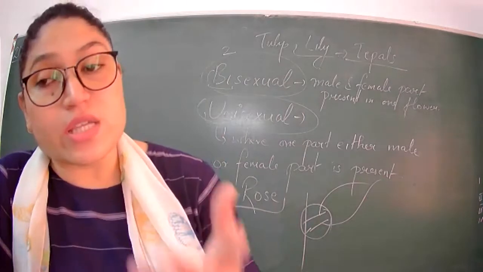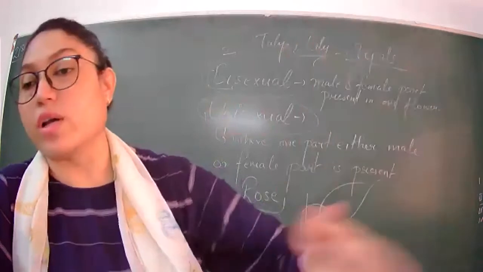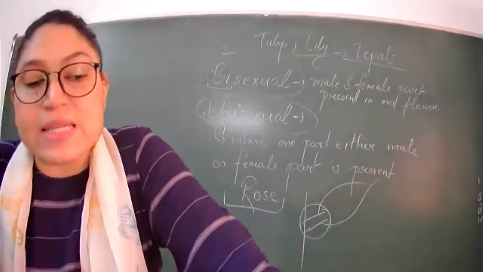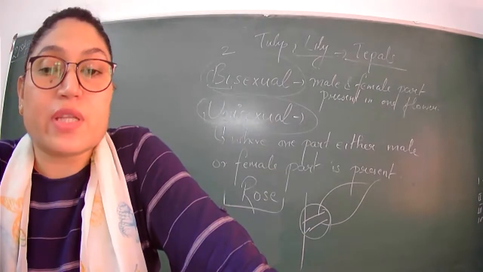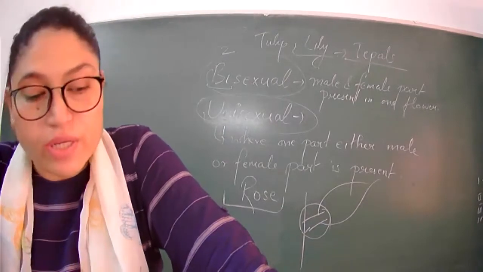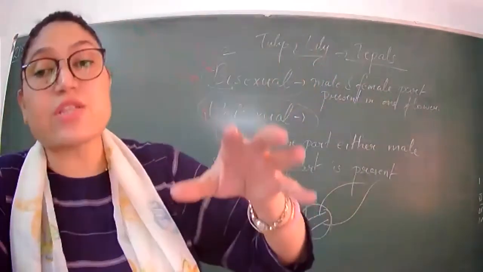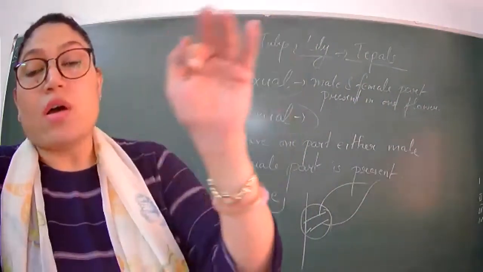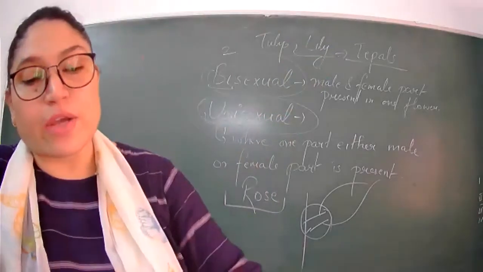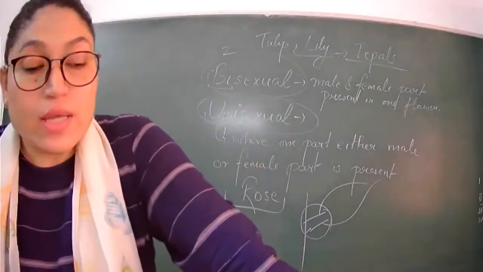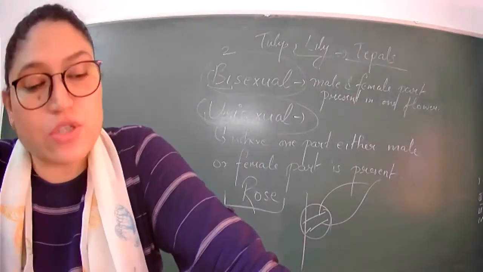Photosynthesis is the process by which green plants make their food with the help of sunlight, water, chlorophyll, and all those things. Pistil is the female part of the flower, which is further divided into stigma, style, and ovary. Reticulate venation is when the veins of the leaves form a network, a web-like, net-like structure on the leaf. Sepals are the green leaf-like structures present at the base of the flower.